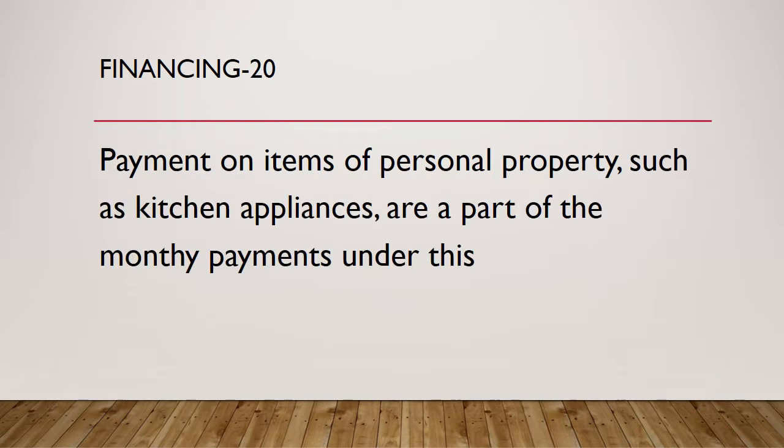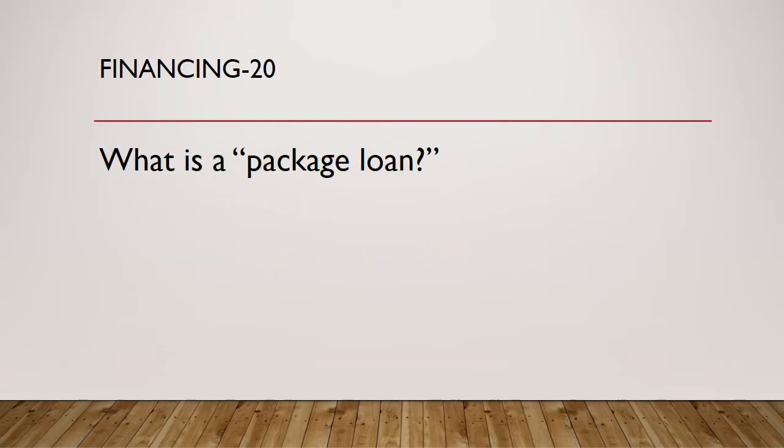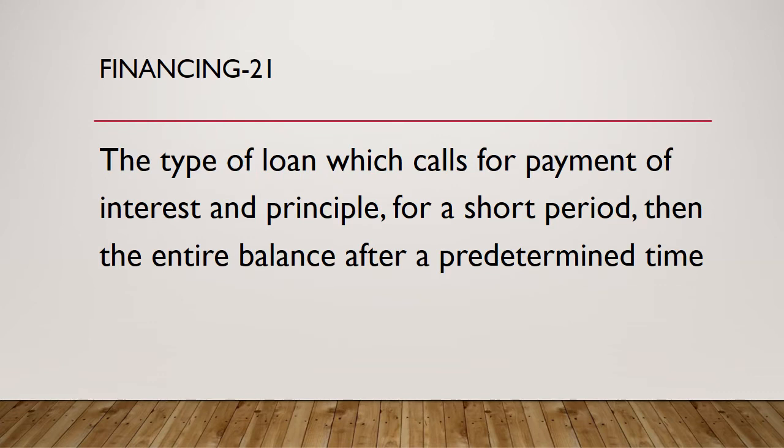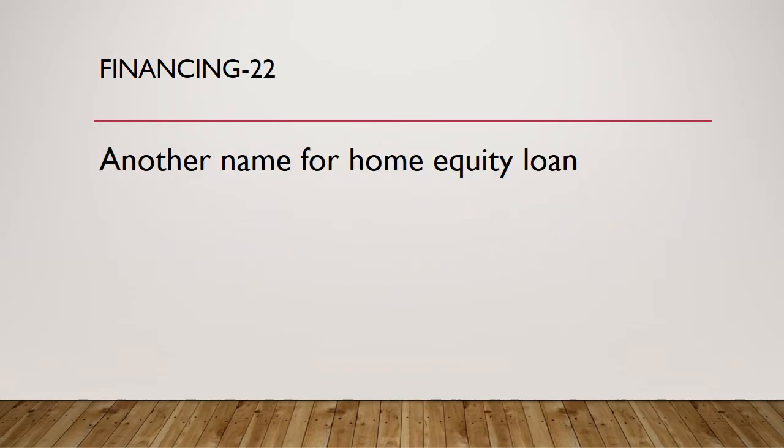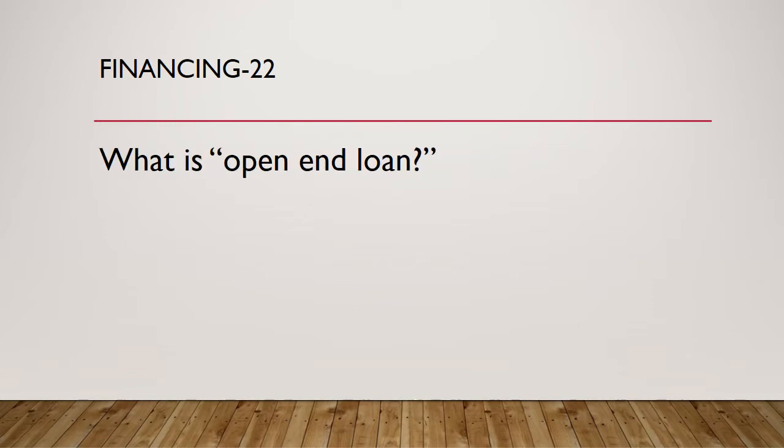Question 20. Payment on items of personal property, such as kitchen appliances, are part of the monthly payments under this. What is a package loan? Question 21. The type of loan which calls for the payment of interest and principal for a short period, then the entire balance after a predetermined time. What is a balloon loan? Question 22. Another name for home equity loan. What is an open-end loan?